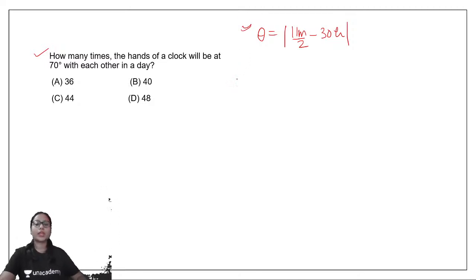If you remember, in the beginning of the class we discussed that any angle is formed 22 times in the span of 12 hours.